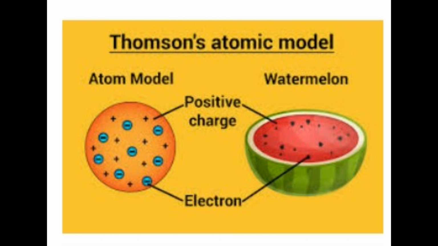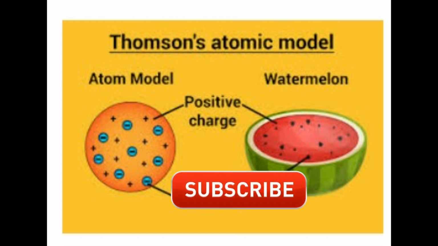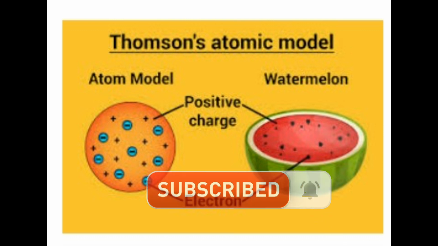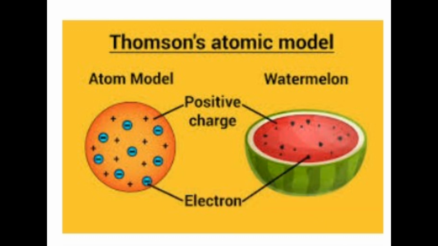Thus, his atom model is called the watermelon model or raisin pudding model. There are a lot of drawbacks or demerits to this concept. Only the electrical neutrality of the atom could be explained by this model. But J.J. Thomson's model is popular since it is the first attempt regarding the structure of the atom.